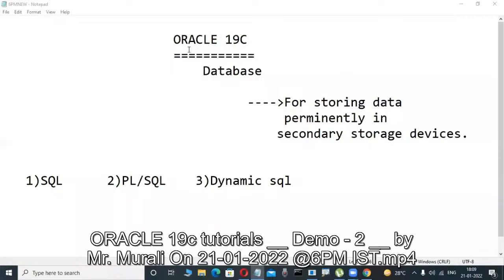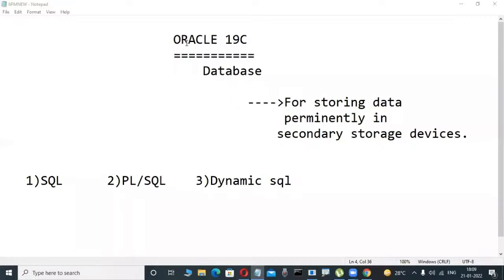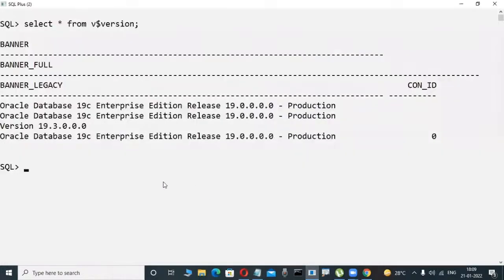These are demo classes, not actual sessions. Just for the purpose of an idea, I'm telling some concepts. Maybe 1 or 2 days, or 2 or 3 days, that's enough. If anybody did not attend yesterday's class, not a problem. Just observe what I am telling you; it is a small concept.